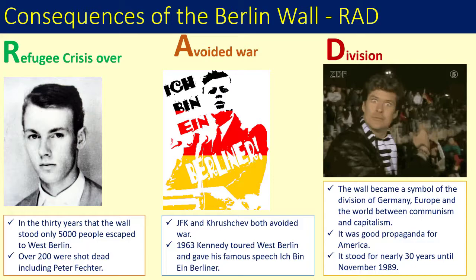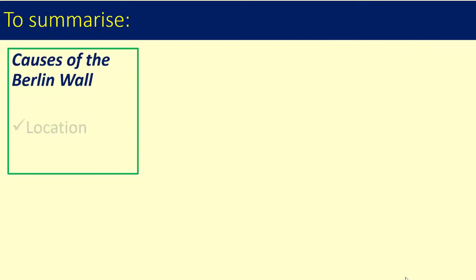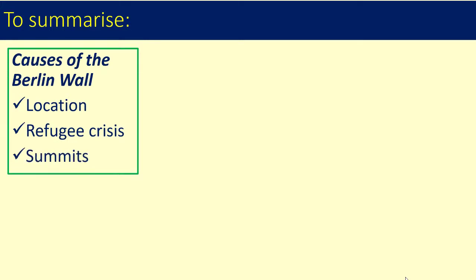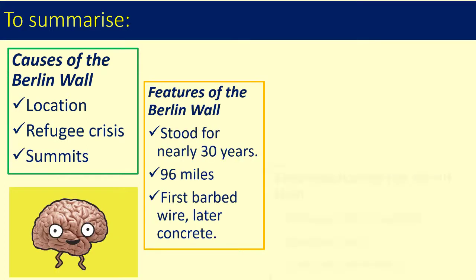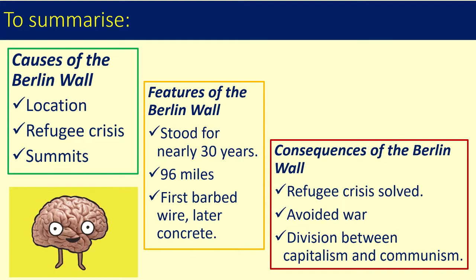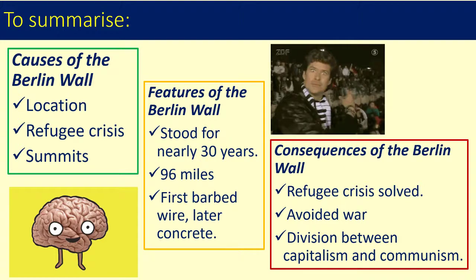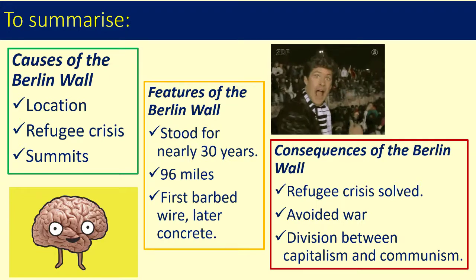So, in summary, 3 causes: refugee crisis, location, and summits. To remember the 4 summits, remember Great Chicken, Peng Value. And for the consequences, remember RAD, RAD. Refugee crisis was ended, the USA and USSR avoided war, and the wall became a symbol of the division of the world into communism and capitalism.